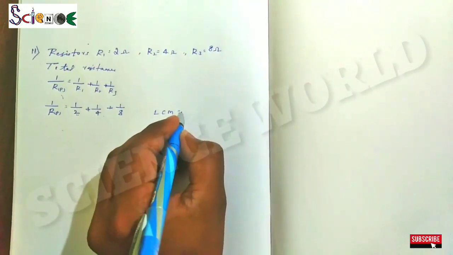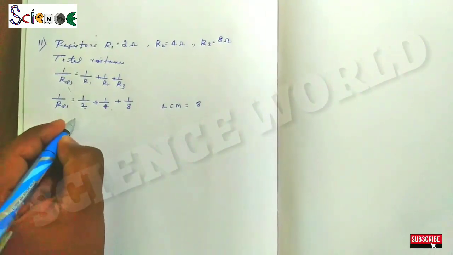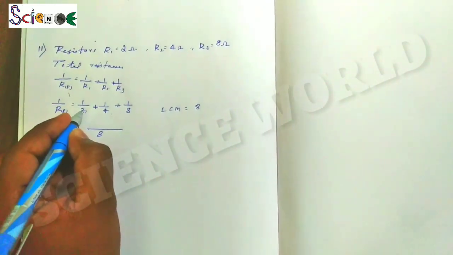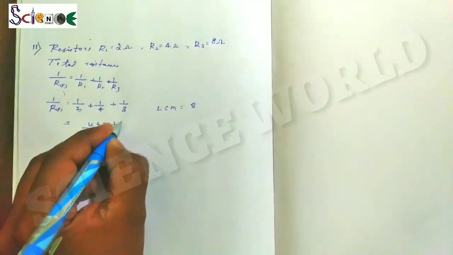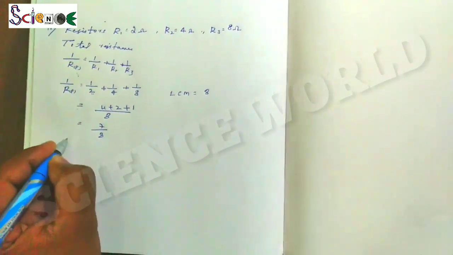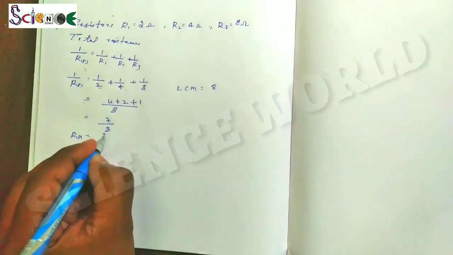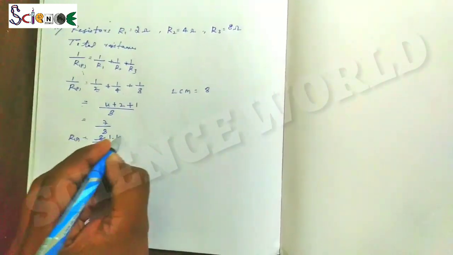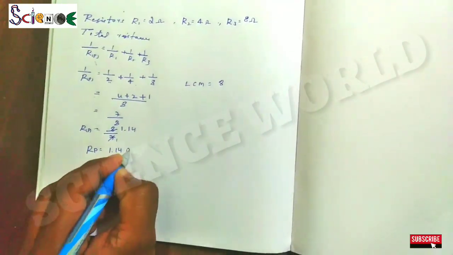So we'll get 8 as the LCM here. We'll put the LCM as 8 and divide it by each denominator: that is 4 plus 2 plus 1, so the total becomes 7 by 8. Since the resistors are in parallel, we take the reciprocal, that is 8 by 7, which is 1.14. So the resistance in parallel equals 1.14 ohm.